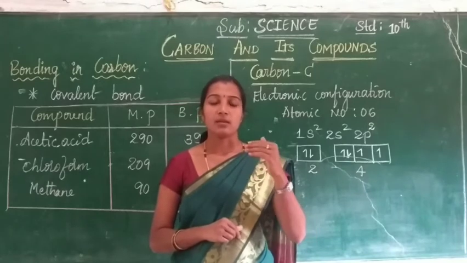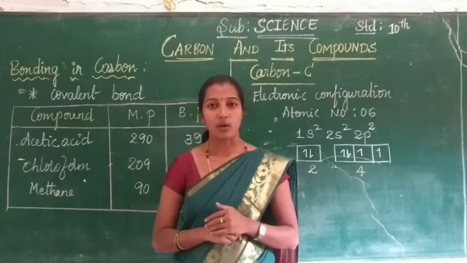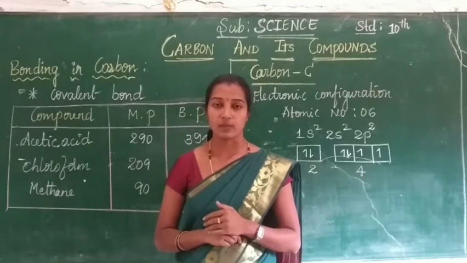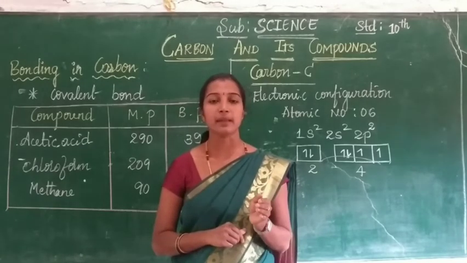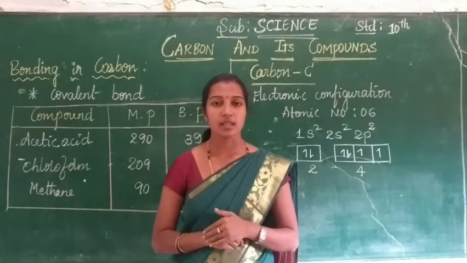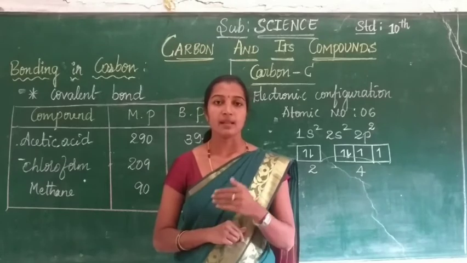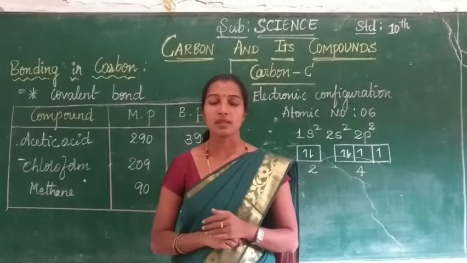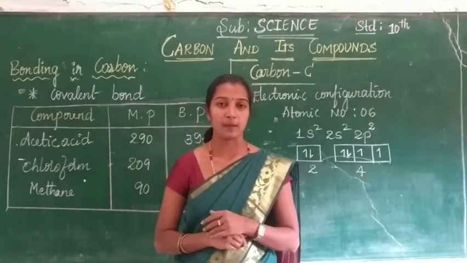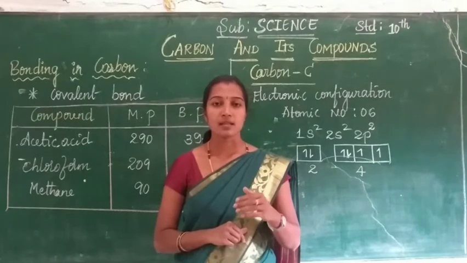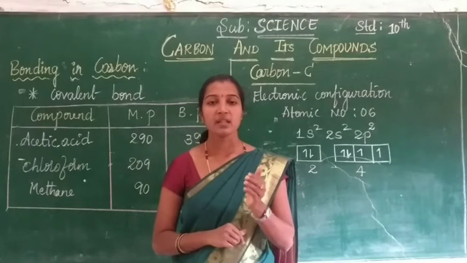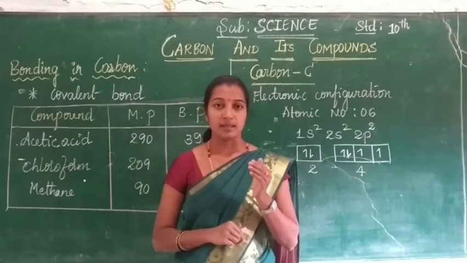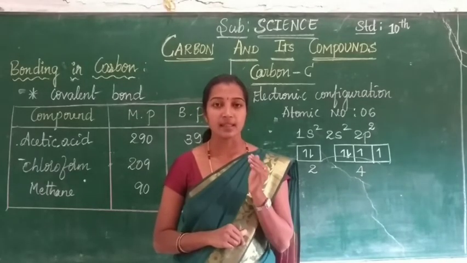By obtaining the octet electronic configuration, the atoms of the elements give up and receive electrons. By that, the bond formed is called an ionic bond. When electrons are given up and received by the atoms, the movement of electrons constitutes electric current.